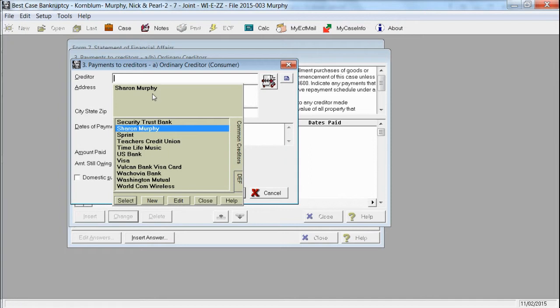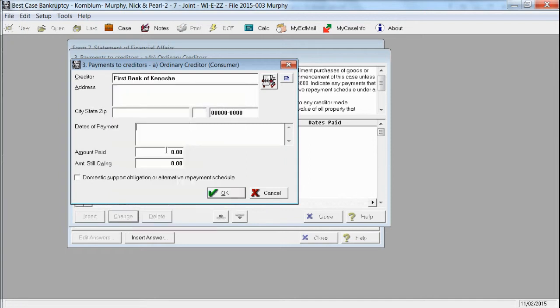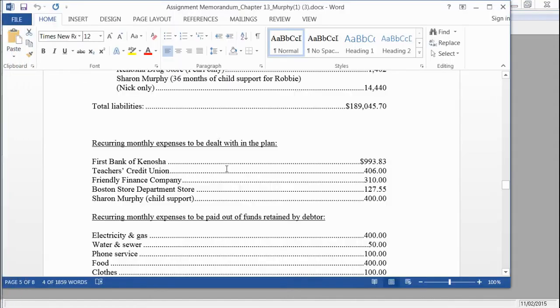So we have First Bank of Kenosha, and the amount paid we're going to put in for the past 90 days, or you can put in the names and the amounts. The amount paid is $993 times 3, so that would be $2,979, and the amount still owing is the amount that is owed under the assignment memo.